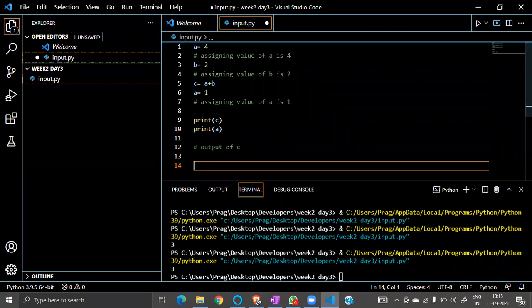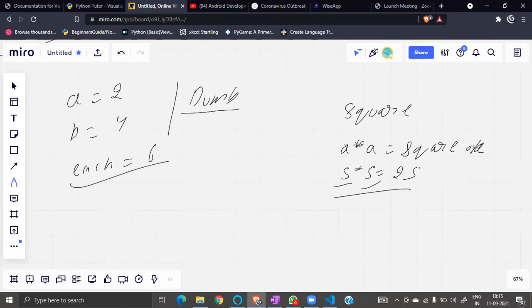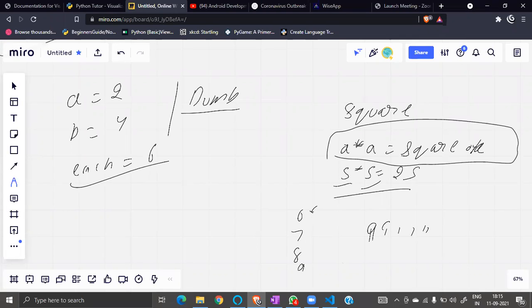Let's see. What I'm asking is, now I will not fix this 5. I will ask the user to give whatever you want. You can give 6, you can give 7, 8, 9, like a big number, whatever you can put. I am not interfering, you have total control. You can control this program.